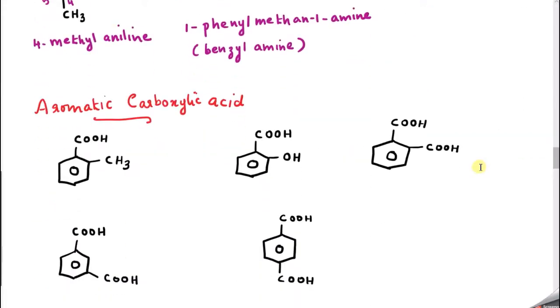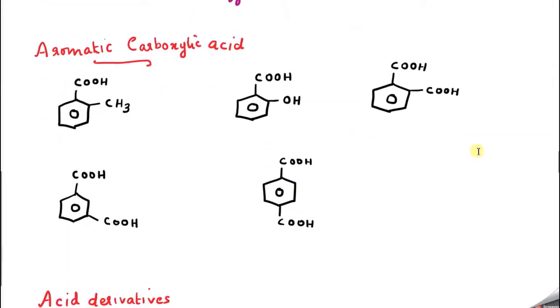Now let's go to the next one. This is a very important class, aromatic carboxylic acids. Can you tell me the name of the first compound? We know that carboxylic acid is the functional group here, so let's start numbering from here: 1, 2, 3, 4, 5, and 6.